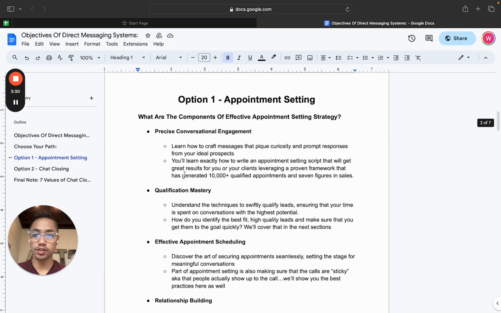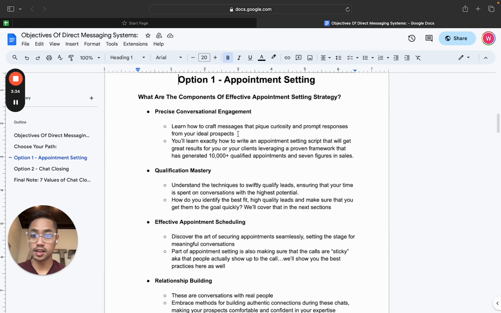So let's say that you go appointment setting, right? What are the components of an effective appointment setting strategy? You basically need to have really good conversational engagement, right? You need to be able to say stuff that gets replies. You need to be able to qualify like a beast, right?